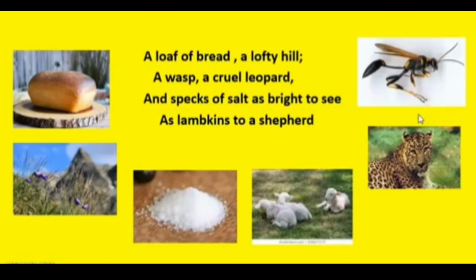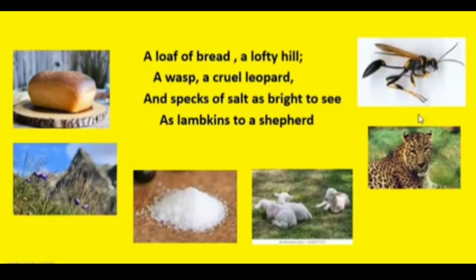Then he says, and specks of salt as bright to see. You can see a picture of salt. Now for us, that much of salt is a very tiny amount. But imagine for a fly, because a fly is very small, that salt would look just like lambkins to a shepherd. He means that the salt, imagine it's spread out. Imagine a small fly looking at that beautiful white salt, and in his eyes, he imagines it to be little lambs.